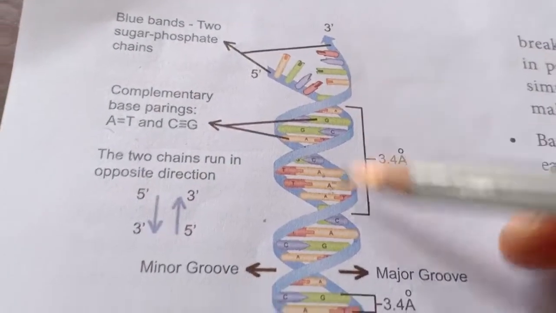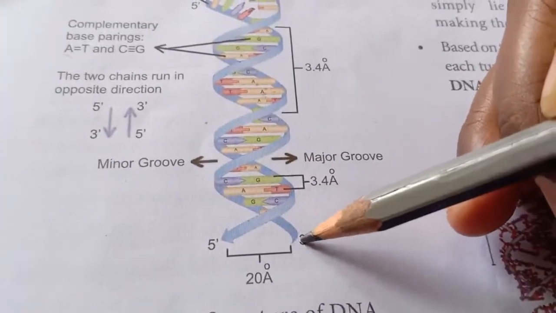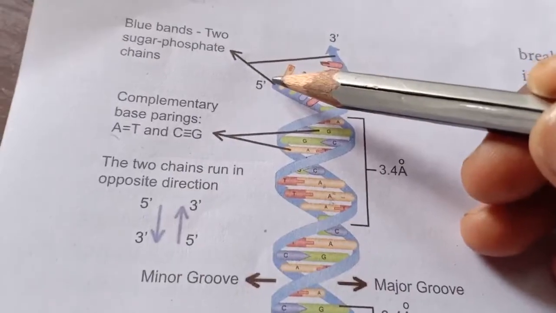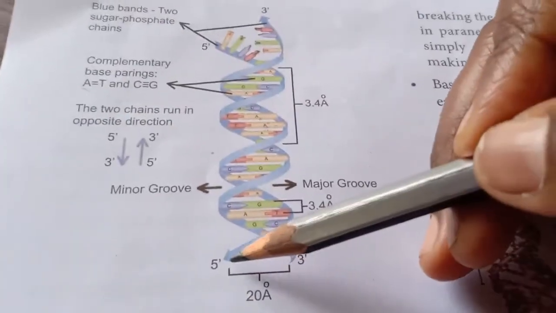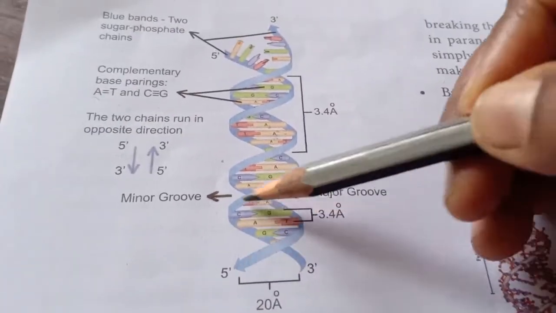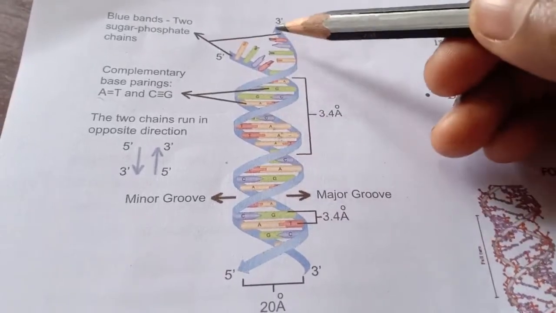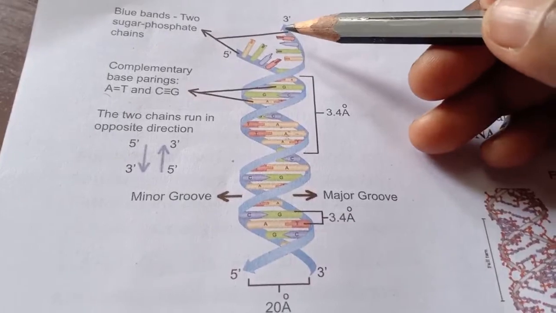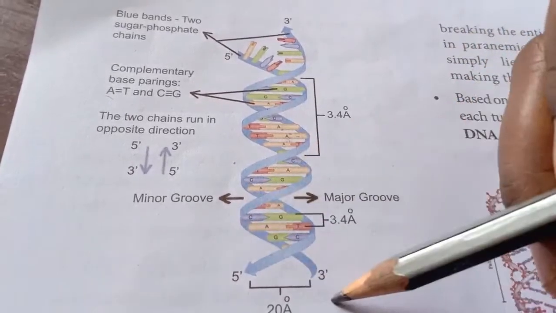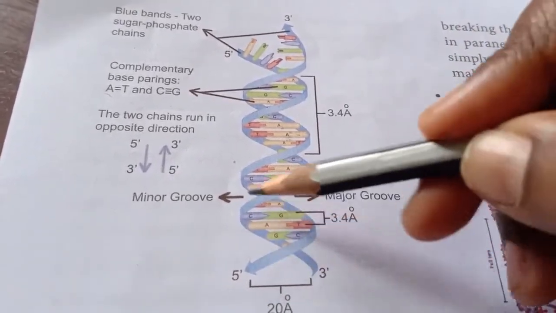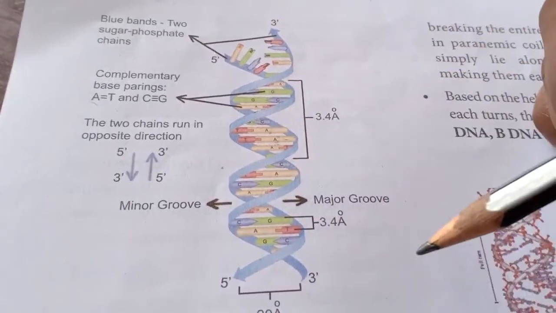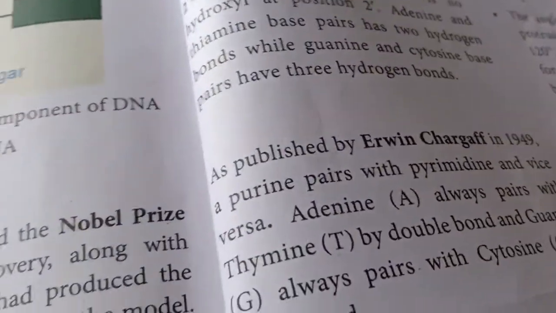One strand is running from where? It starts from here, 3', and runs to the 5'. The other strand starts with the 5' and runs towards the 3'. So that is why it is called anti-parallel. On one side from 3' to 5' and on the other side 5' to 3'. So they run in anti-parallel direction. So this is your first point.